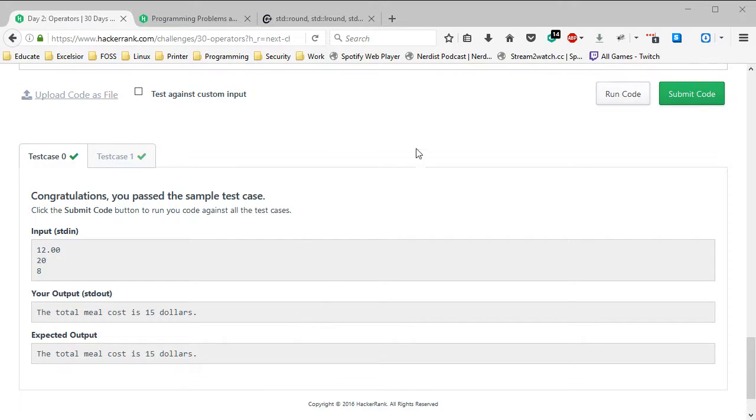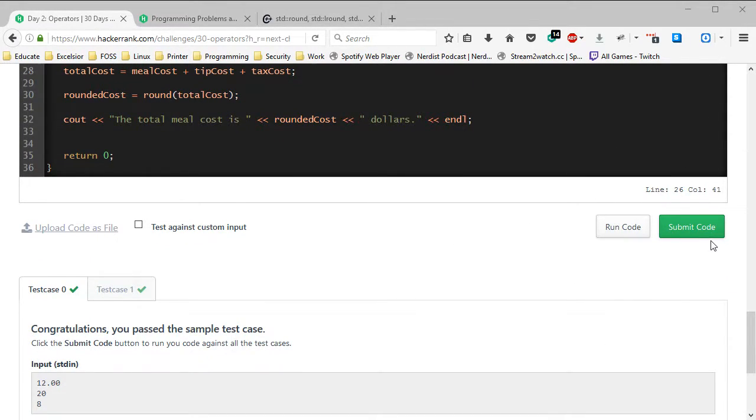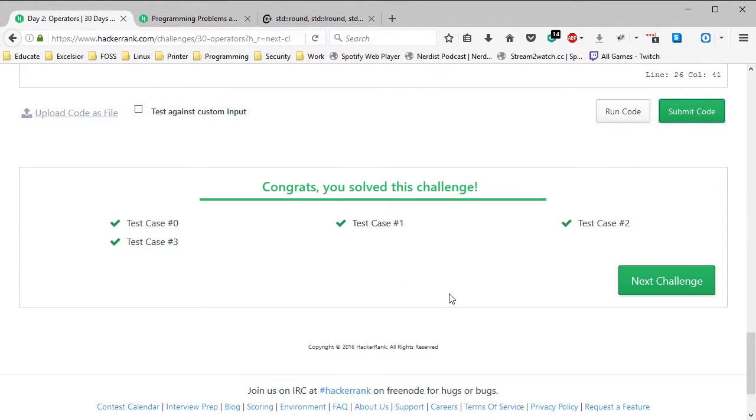Okay, so we've completed that one as well. So that's 3 days and 1 day. We're going to submit that code. Alrighty then. Let's see if test case 2 comes up positive.